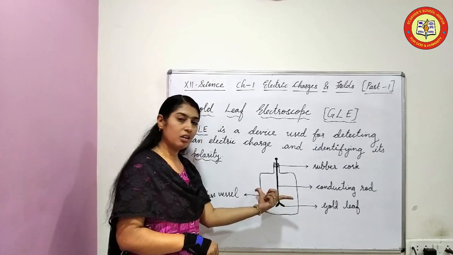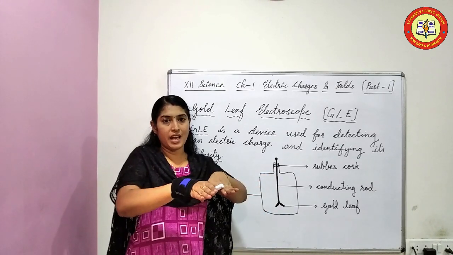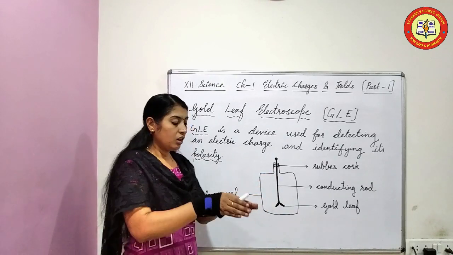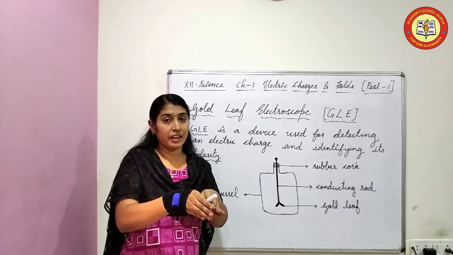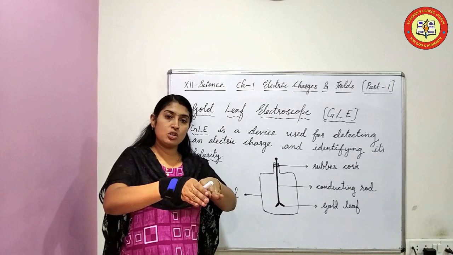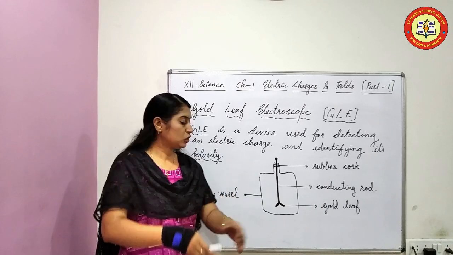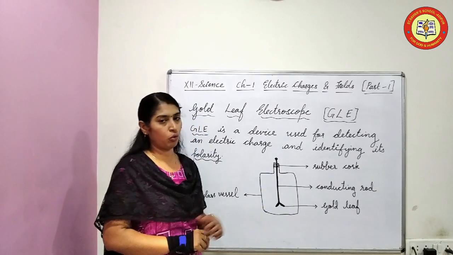The leaf will repel and diverge. Now the divergence angle will tell the polarity. Small divergence, less polarity. More divergence, more polarity. So the angle will be showing. That was the conduction property of gold.